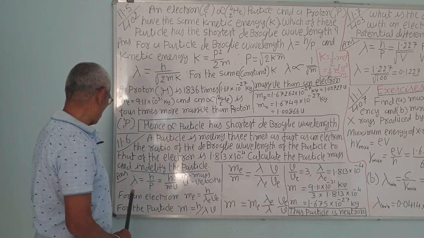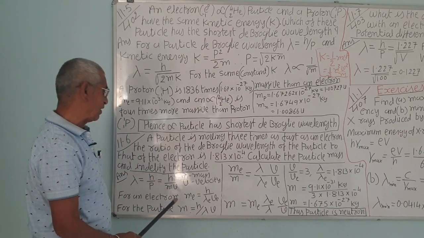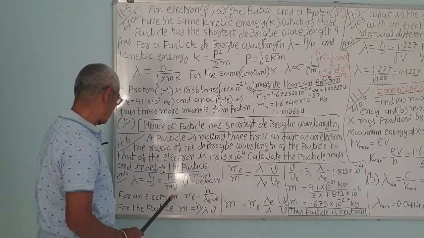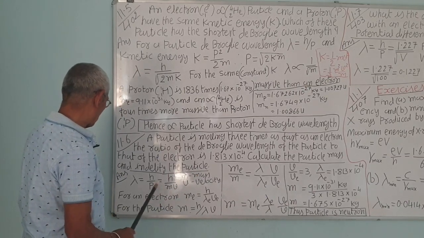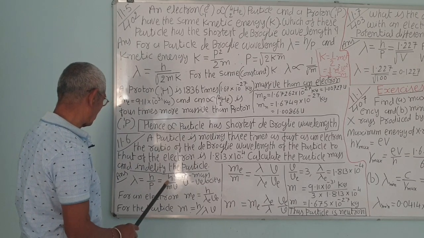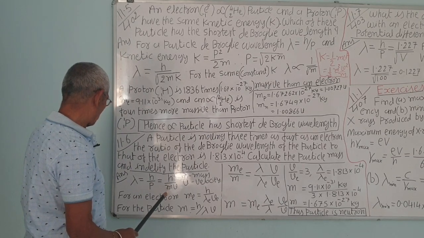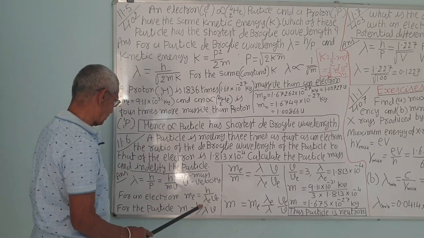We know that the de Broglie wavelength lambda is equal to h upon p, that is h upon mv. Momentum is the mass into velocity. Consider these two equations: lambda is equal to h upon mv, so mass is equal to h upon lambda v.